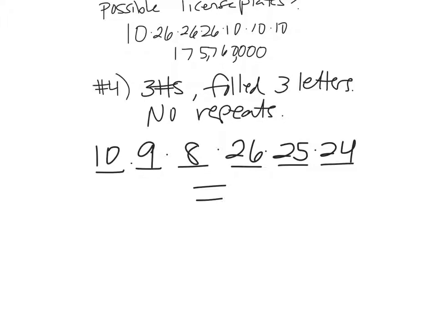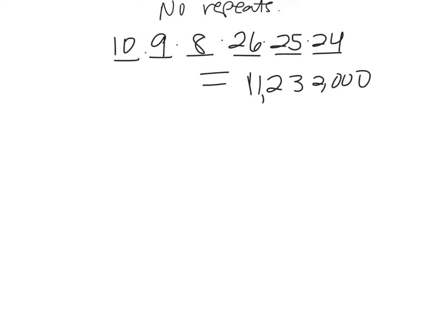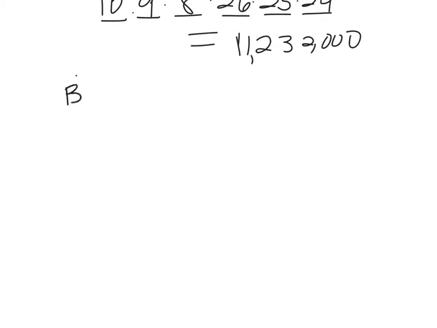And yes, this is a very, very calculator-friendly chapter. There you go. 11,232,000. Okay, now that's part A. Part B, that's just counting principle. That's pretty easy to do when it's just like we have this event, this event, this event.